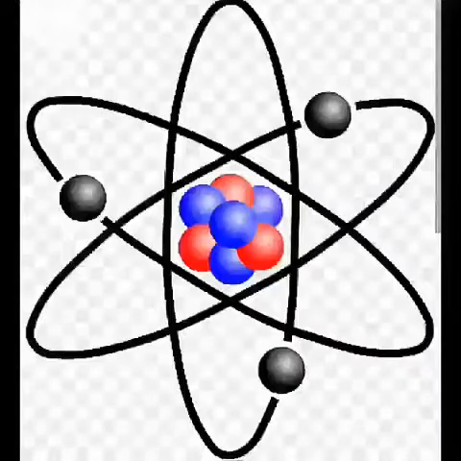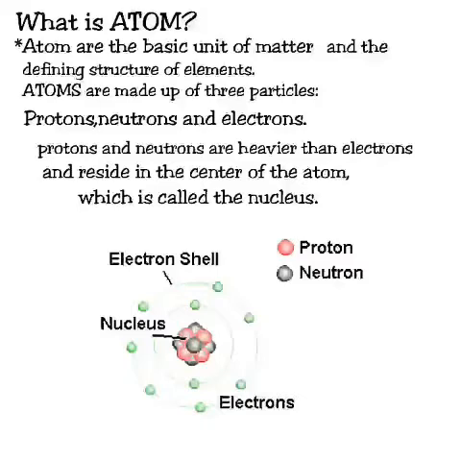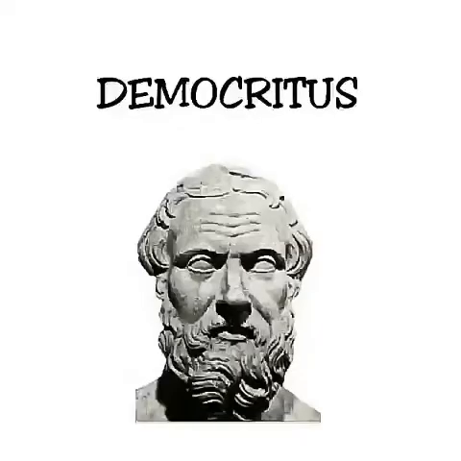Atoms are the basic units of matter and the defining structure of elements. Atoms are made of three particles: protons, neutrons, and electrons. Protons and neutrons are heavier than electrons and reside in the center of the atom, which is called the nucleus.